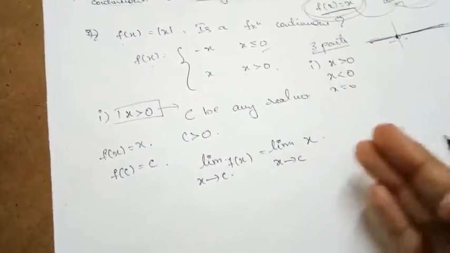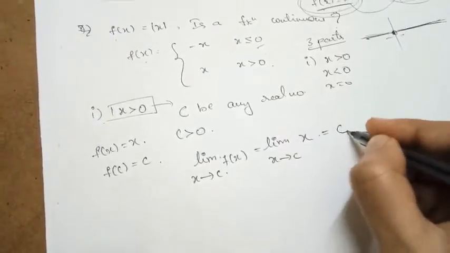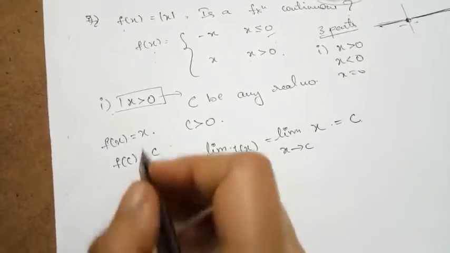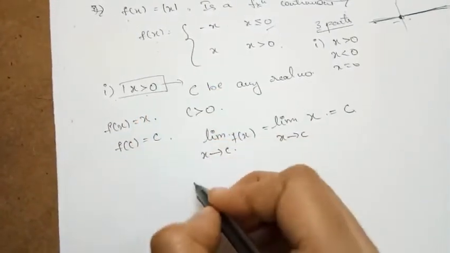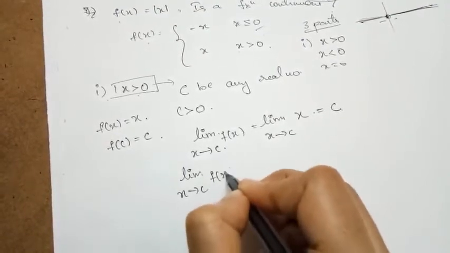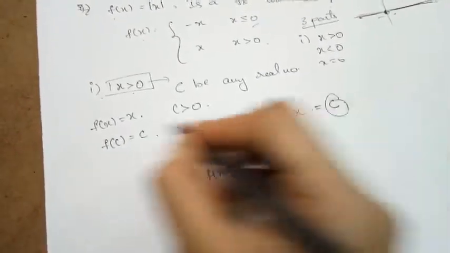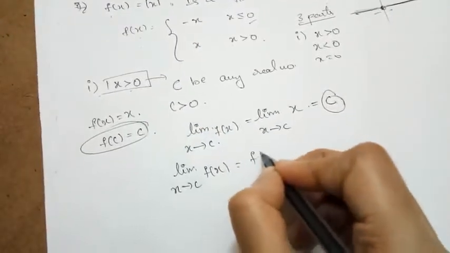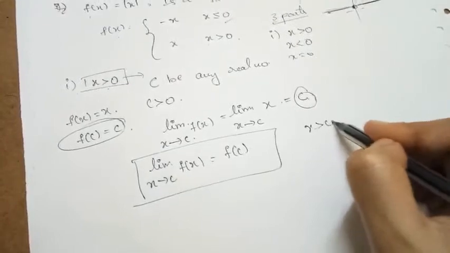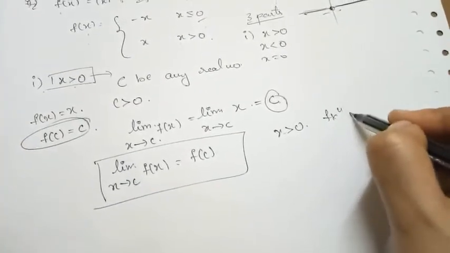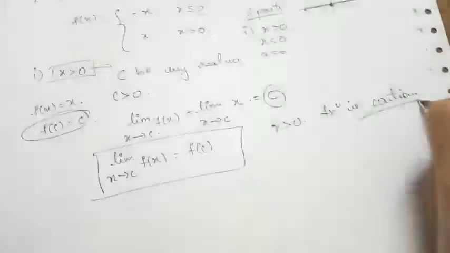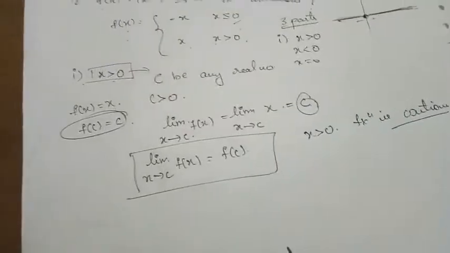So when x is approaching c, by applying the limit to the function, it will be c itself. So clearly when x is greater than 0, the limit of f of x coincides with the value of the function at the given point. So when x is greater than 0, the function is continuous.